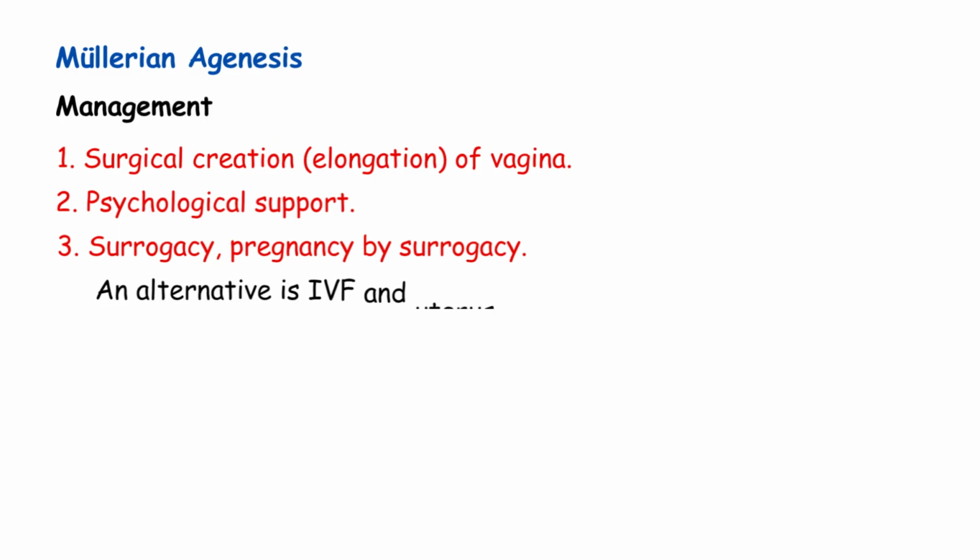An alternative is IVF and uterus transplantation, which is an emerging option. Uterus transplantation is now possible in some specialized centers. A uterus from a donor, living or deceased, can be transplanted. The patient can then potentially carry her own pregnancy. This is still experimental but very promising.